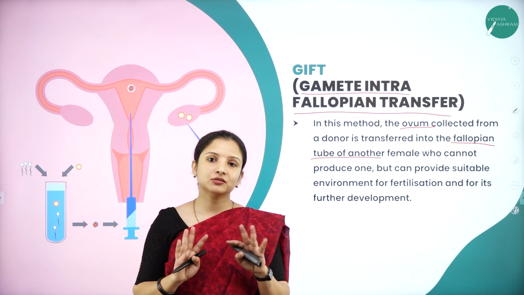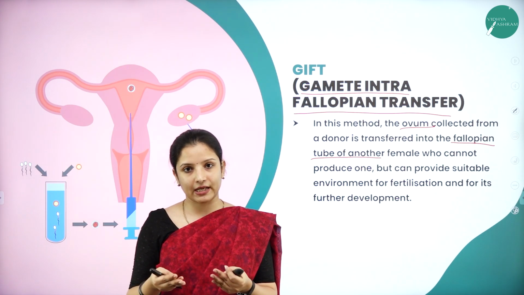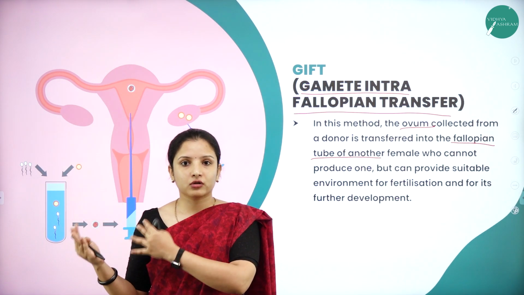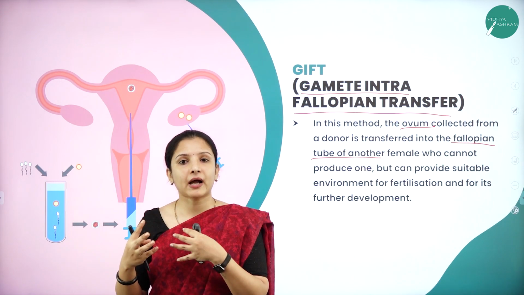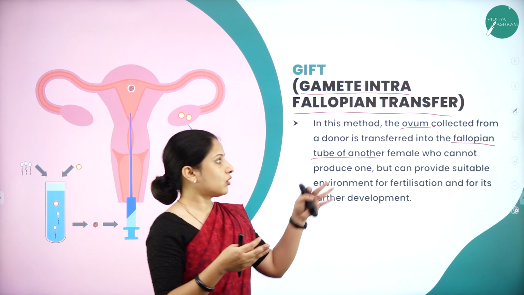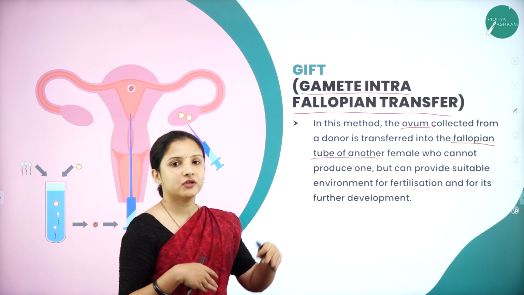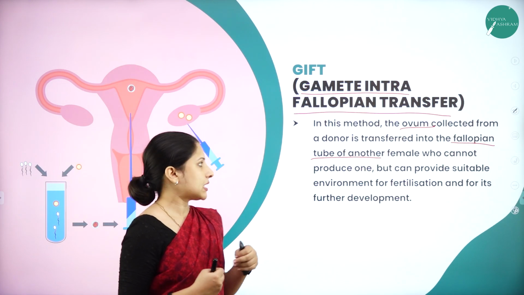So in such cases, when the uterus is fine but she is not able to produce the egg, from a donor or any other female, the compatible eggs will be collected and then placed into the fallopian tube of the female who is planning to conceive.